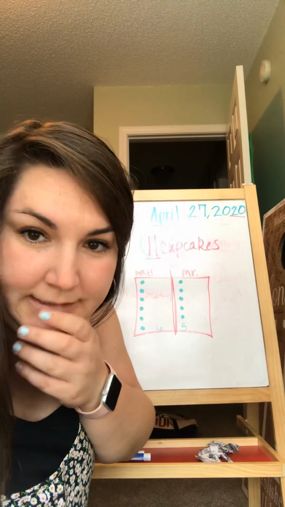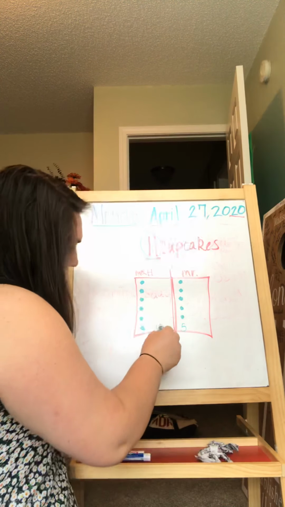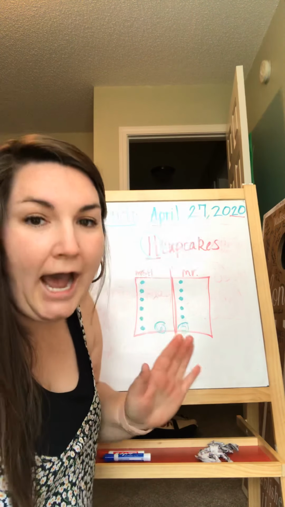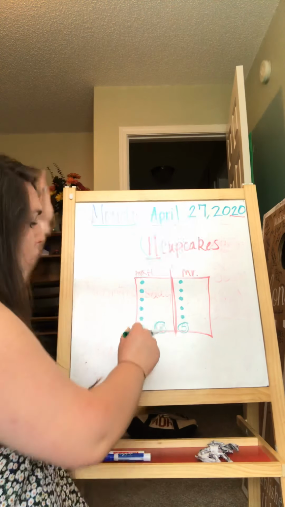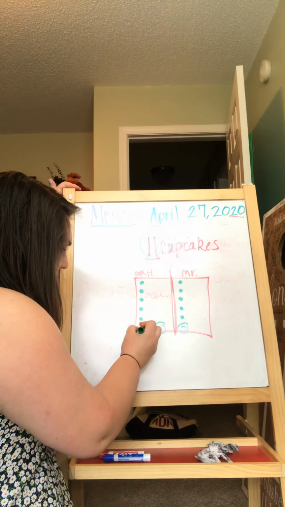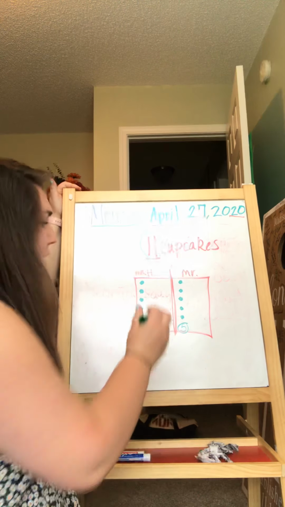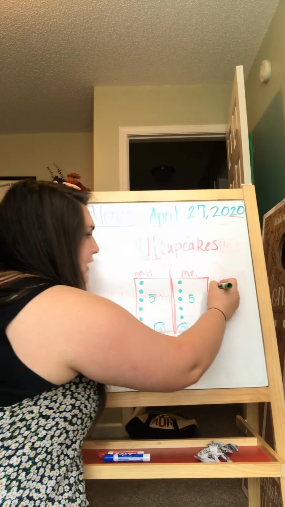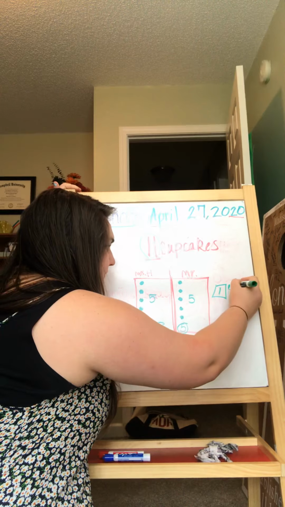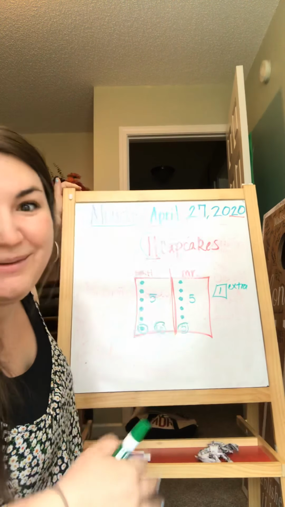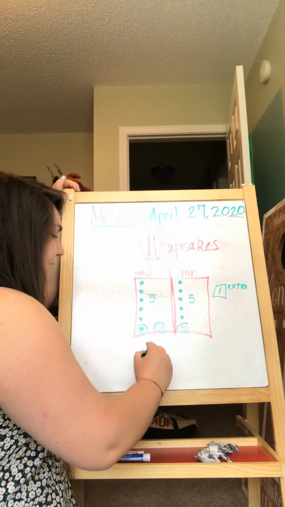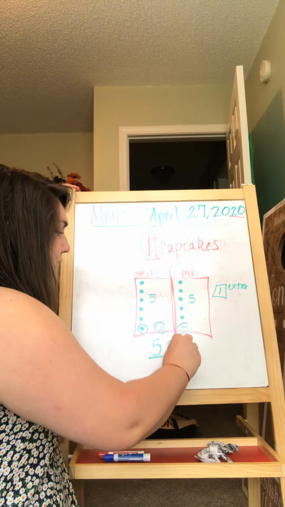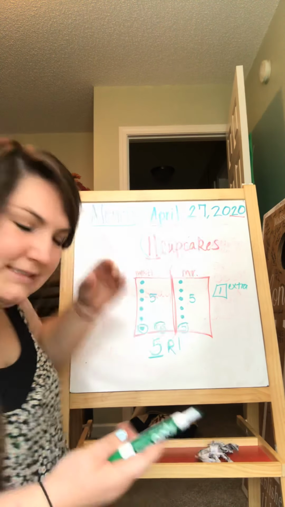Do you think Mr. Honrine's happy right now? No, because I have 6 cupcakes and he has 5. Now, although it was my birthday, and so I deserved an extra one, I did the right thing. So I said, okay, we'll take this cupcake over here. And actually, I'm just going to circle it. That way, we both get 5, right? 5 and 5 is 10. And then I had 1 extra. So over here, I'm going to put 1 extra. Maybe we split that one later. But for now, we know we have 1 extra, right? So each one of us had 5 cupcakes. So I know half of 11 is 5 with a remainder of 1. Okay? Does that make sense?